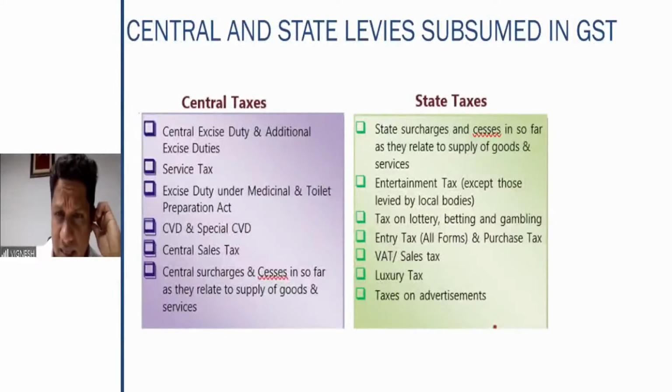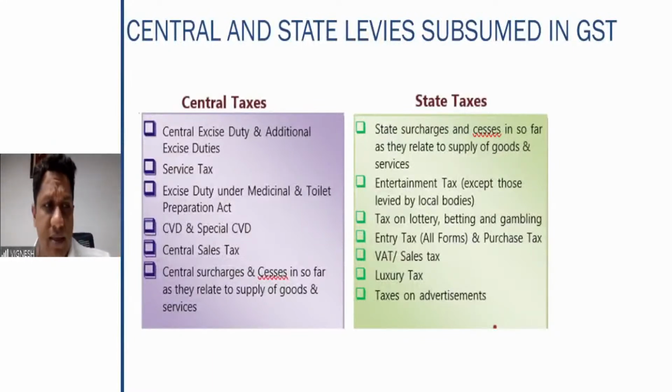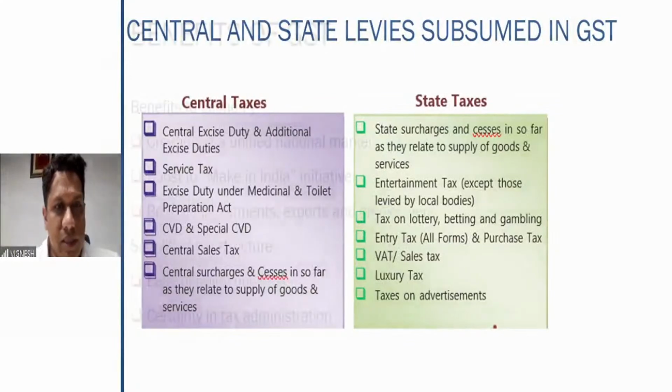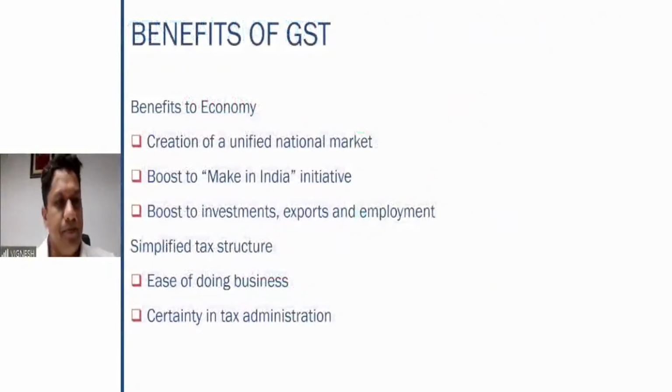Then state taxes and cesses with regard to supply of goods and services: entertainment tax, tax on lottery, betting, gambling, entry tax, VAT or sales tax, luxury tax, taxes on advertisements. All these multiple state taxes are subsumed in or merged in the GST. I hope this is clear.